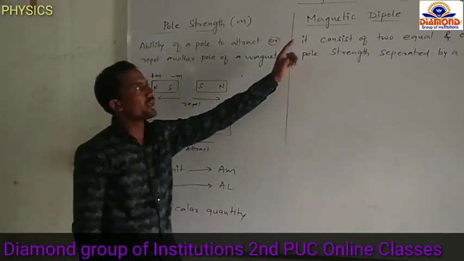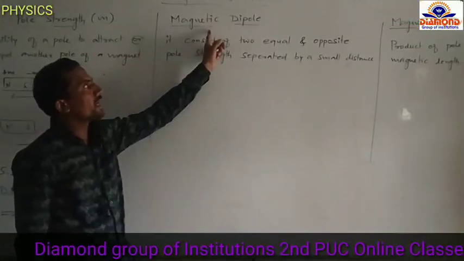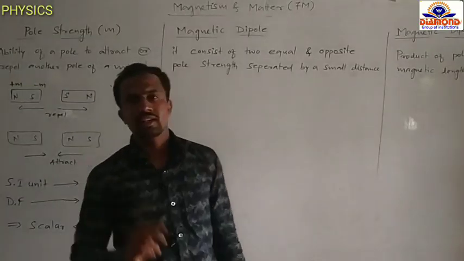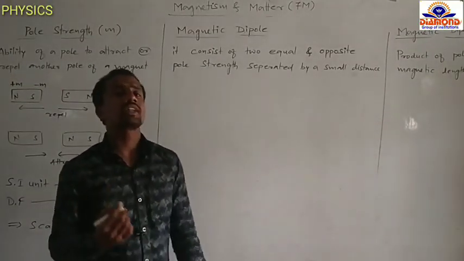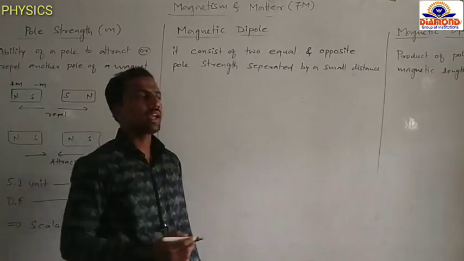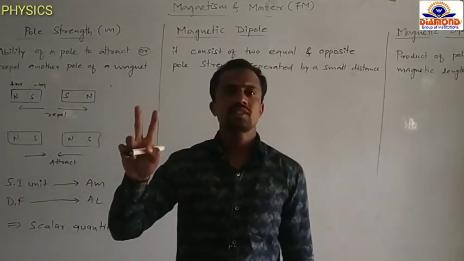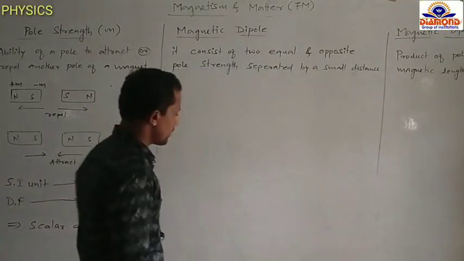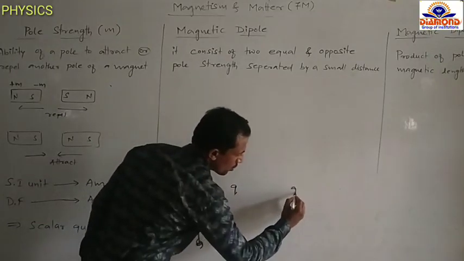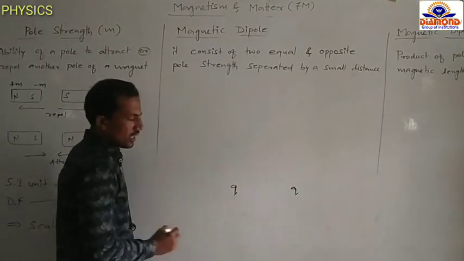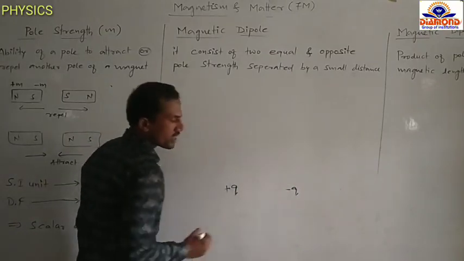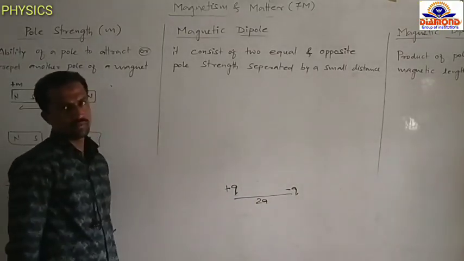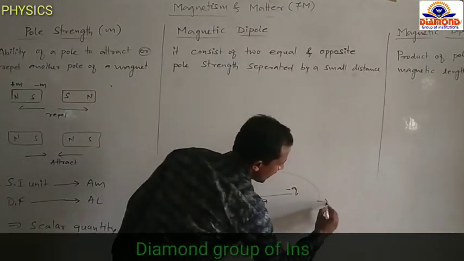Okay. Next topic is magnetic dipole. In the first chapter, we discussed the electric dipole. What is an electric dipole? A system of two equal and opposite charges separated by a small distance. For example, two charges Q, Q, both equal charges, opposite sign, one is positive, another one is negative, separated by a small distance, that is called a dipole. This is called an electric dipole.